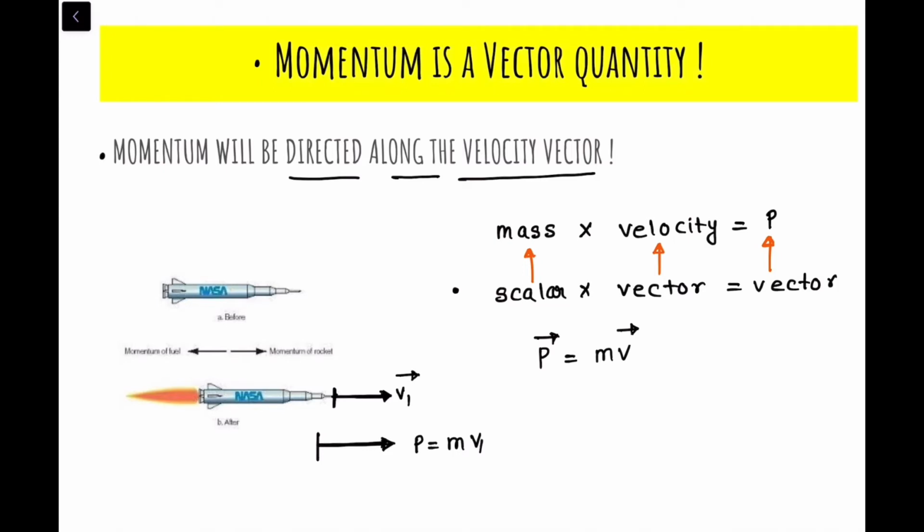Now again, the fuel is getting out in this direction. Suppose the velocity of the fuel is v2 in this direction. That means the momentum of the fuel would also be in this direction, and it will be equal to the mass of the fuel times the velocity of the fuel coming out. So the momentum is always directed along the velocity vector. I hope you got that.